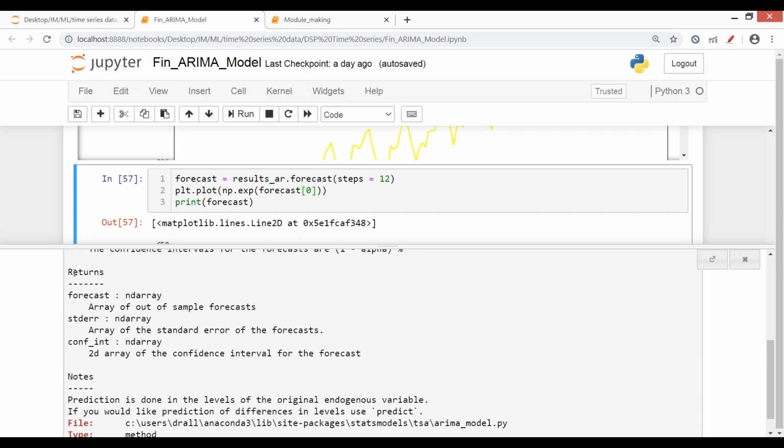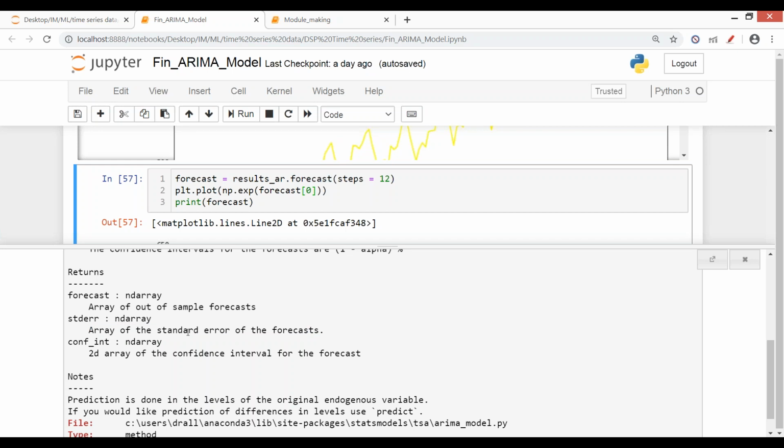After that, it returns you three things. First, the array of out of sample forecast, meaning your actual forecast values, that is the very first thing it returns. Second, it gives an array of standard error. What is the error? Like what percent of error is there as per the forecast, as per the model.